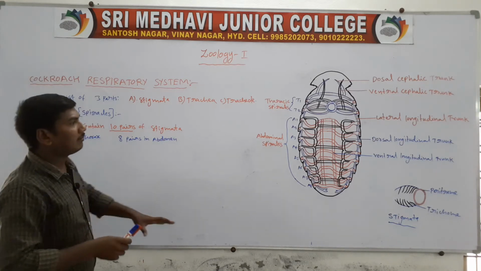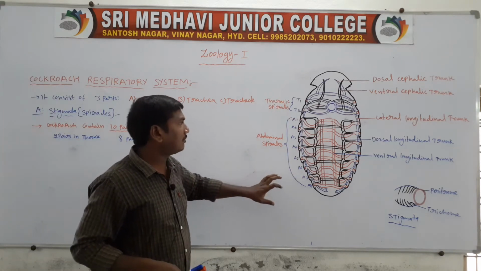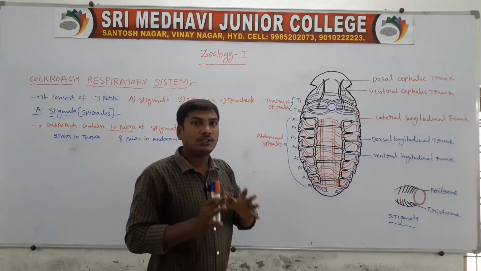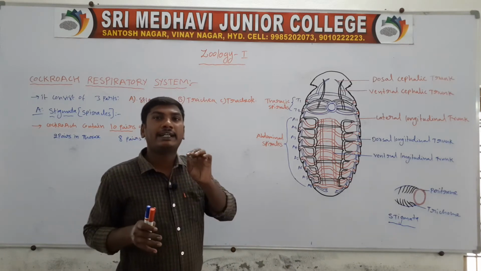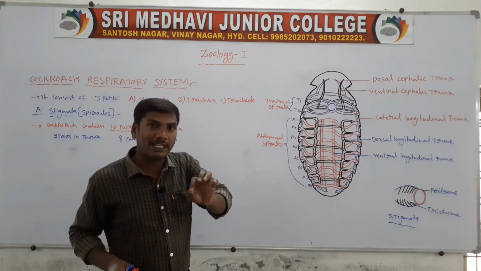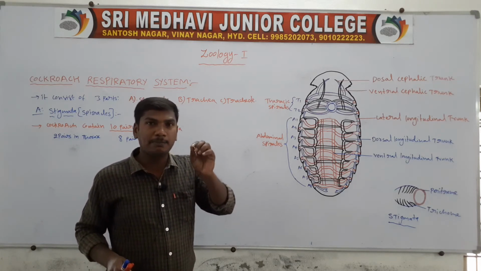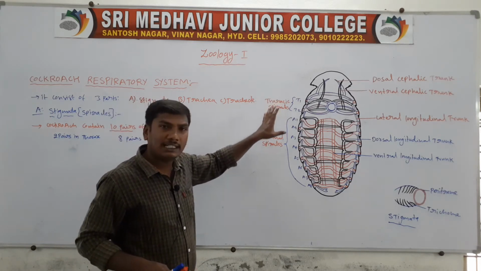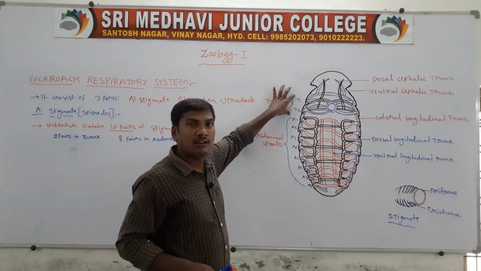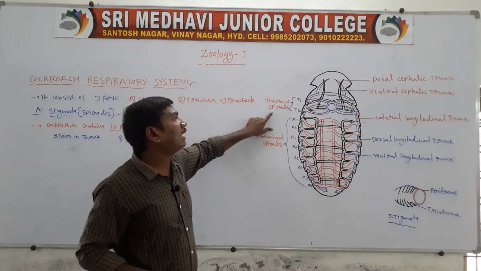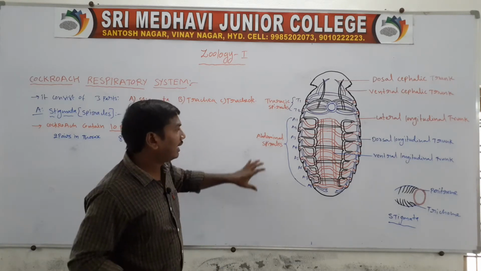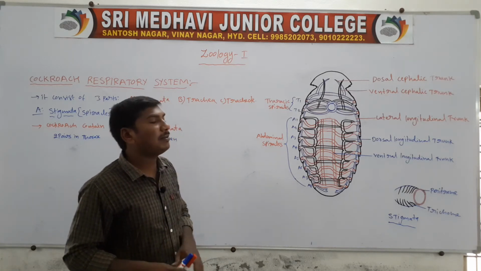See the diagram of the cockroach respiratory system. These are the spiracles. How many spiracles in total? 10 pairs of spiracles, or stigmata, are present in the cockroach. Two pairs are present in the thoracic region, and next, 8 pairs in the abdomen region.